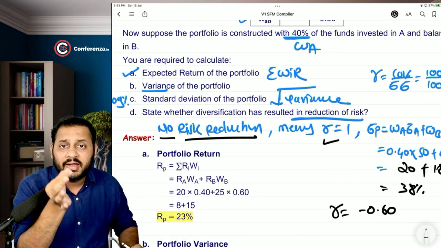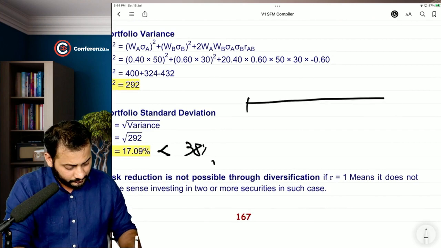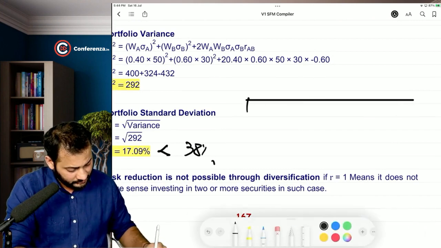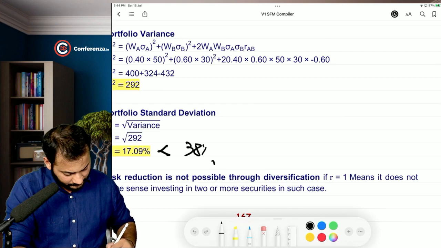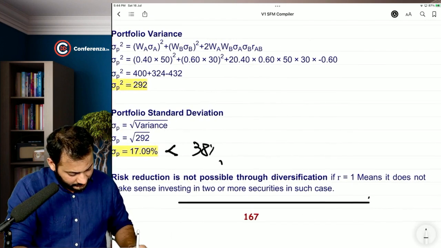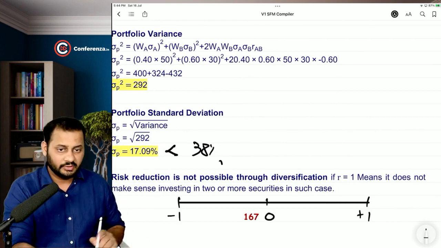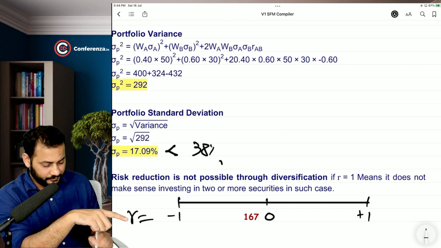You can take 0.98 also, you will find the risk reduction. See, this is the entire picture. I will just go with this line: minus 1, 0 and plus 1. This is the correlation coefficient.